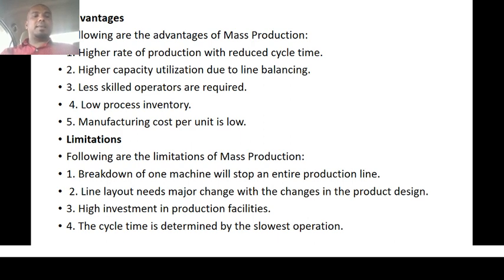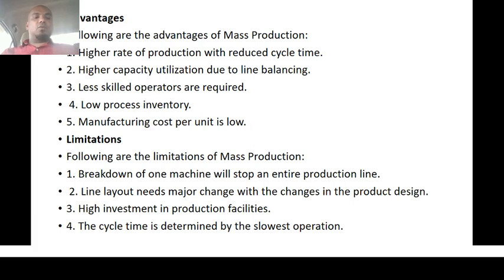So next one is higher capacity utilization due to line balancing. That means because of higher capacity, we are able to use the machineries or utilities to the maximum, and due to line balancing we can expect it in a better way. So third one is less skilled operators are required because it is more automated, which doesn't require very sophisticated or very skilled laborers to operate the machineries. Once it is programmed from machinery 1 till the product gets finished, it doesn't require very skilled laborers to operate the machineries.